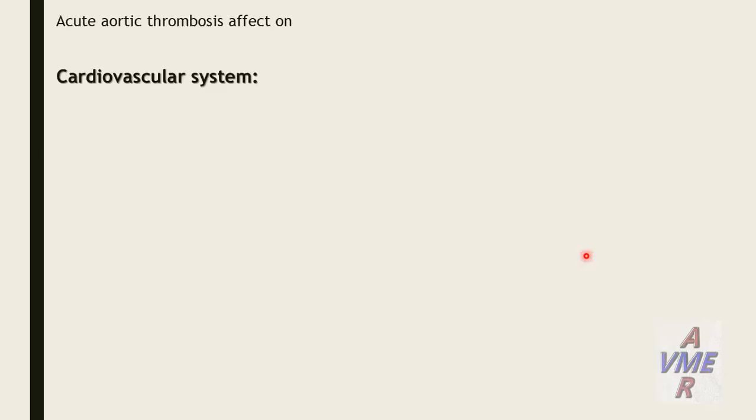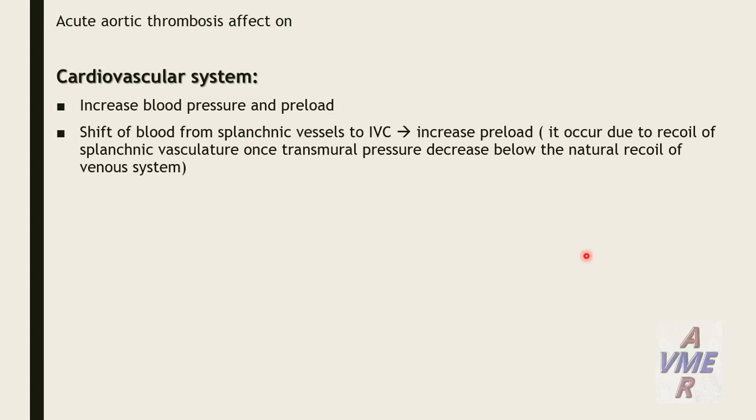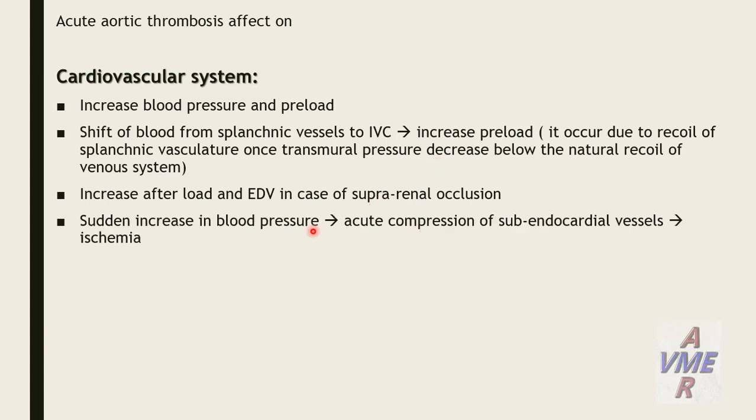The direct effects of acute aortic thrombosis on the different organs are the following. Cardiovascular system: we have increased blood pressure and increased preload, due to shift of blood from the splanchnic vessels to the IVC. It occurs due to recoil of the splanchnic vasculature once the transmural pressure decreases below the natural recoil of the venous system. Afterload and end-systolic velocity increase in case of suprarenal occlusion.